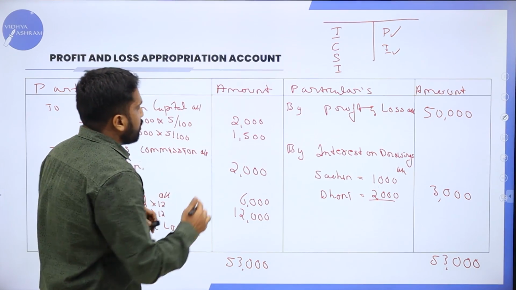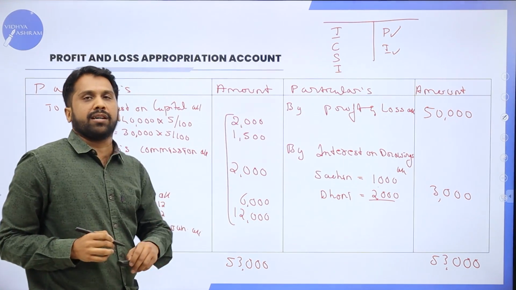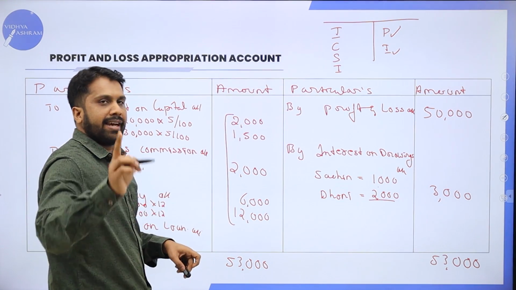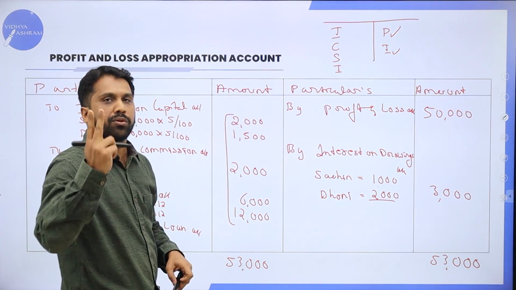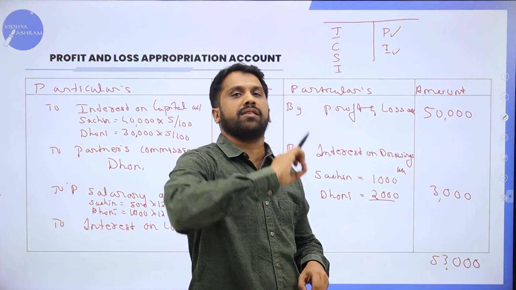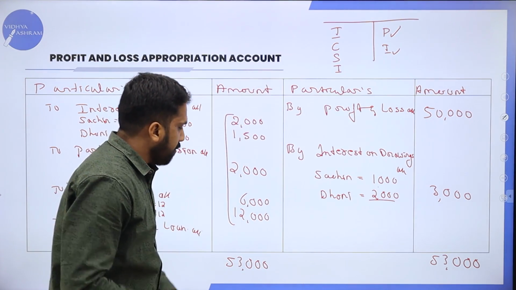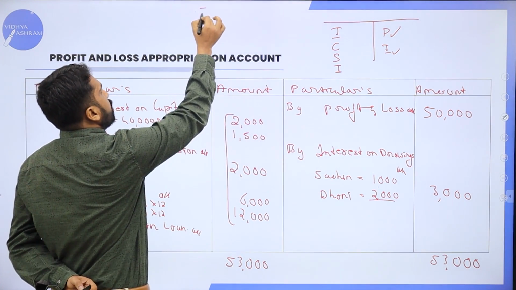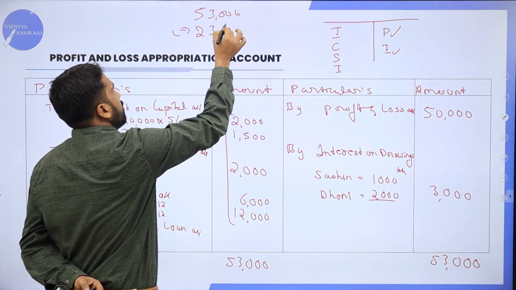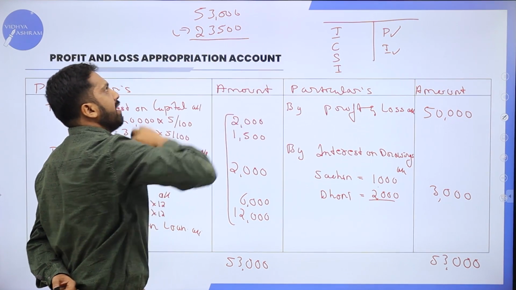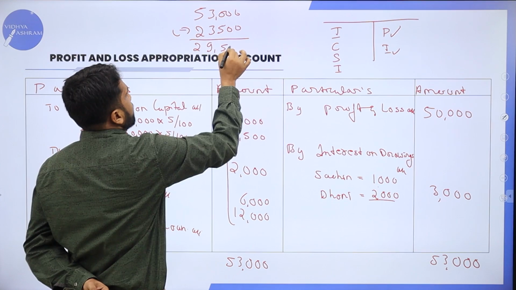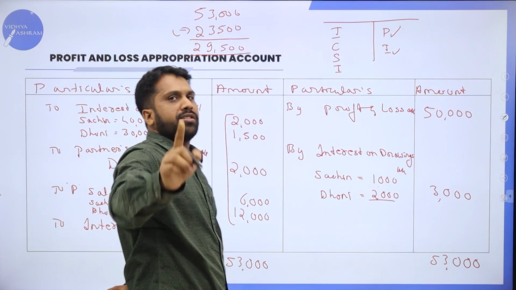Now, how much do you have? You have less than 53,000. What is the total? The total is 12 plus 6, 18,000 plus 2, 20,000 plus 3.5. Your total is 23,500. Now, your final total 53,000 minus 23,500. What is your final answer? Your final answer is 29,500. What is your profit?